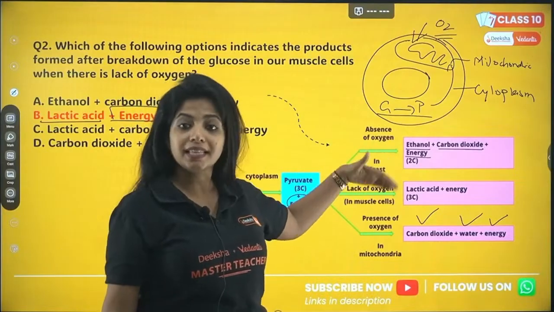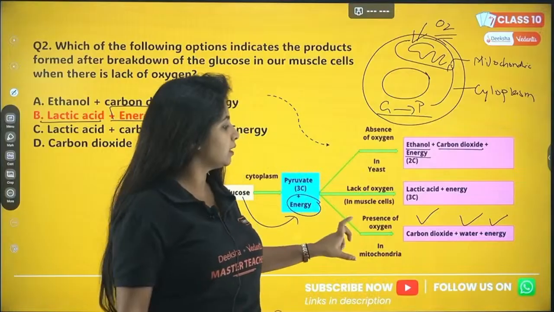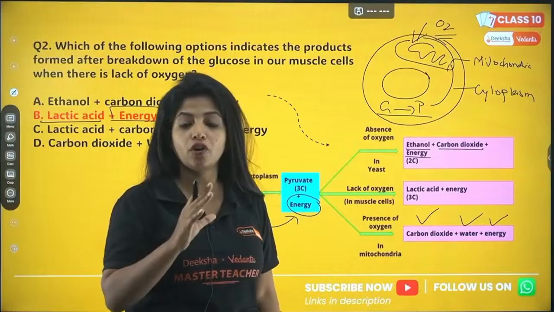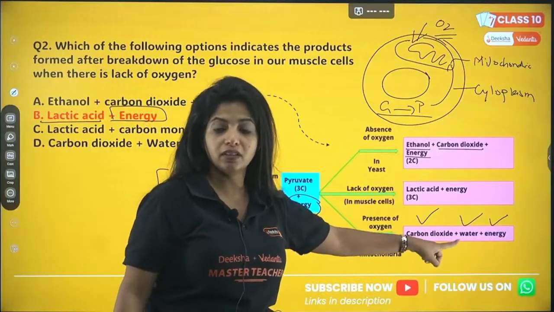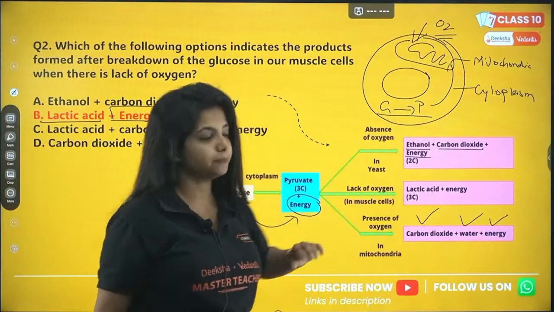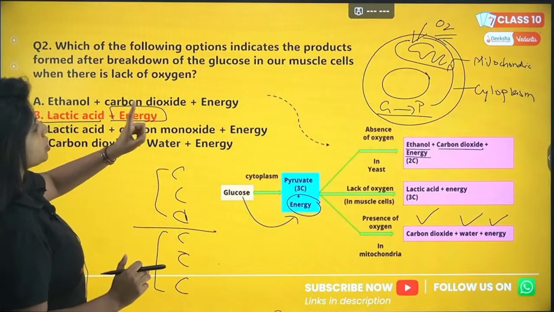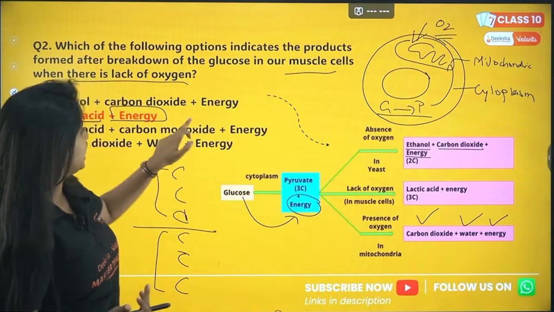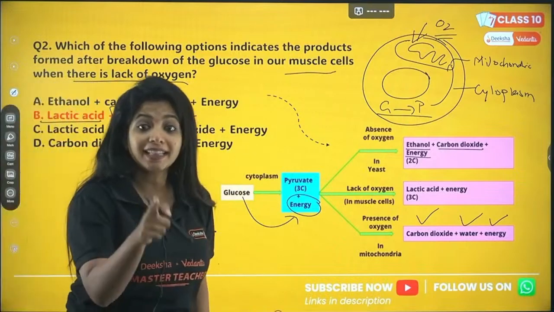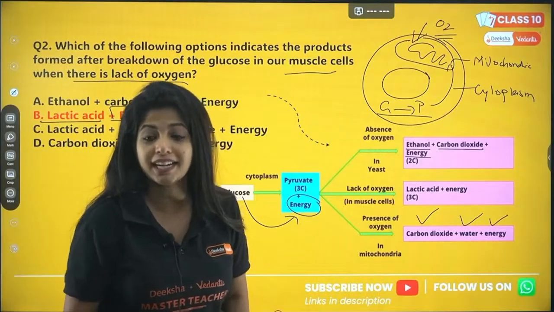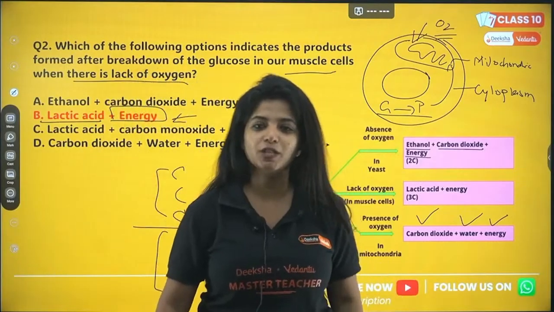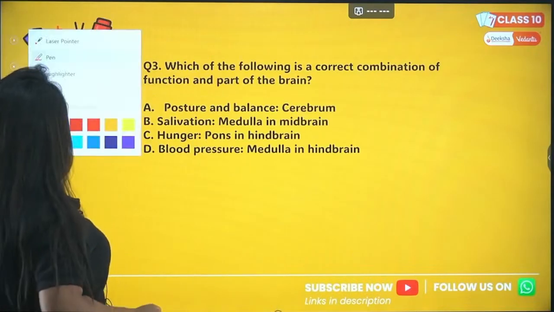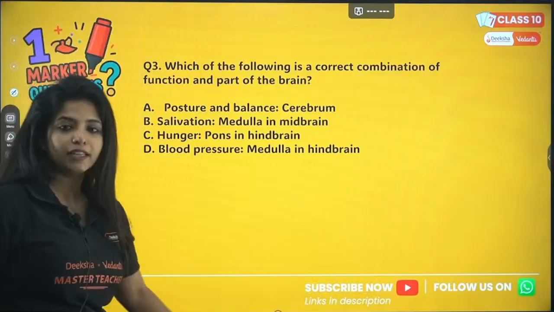So it also happens in the absence of oxygen. The only thing that happens in the presence of oxygen is this, where you get the highest amount of energy, and also byproducts such as carbon dioxide and water. Now the question is, in our muscle cell, whenever there is lack of oxygen, what is being produced? Lactic acid plus energy. And when this lactic acid gets accumulated, that's when you get sprains. So when you get a sprain, please make sure you sit down, breathe for a while, and slowly things will be fine.